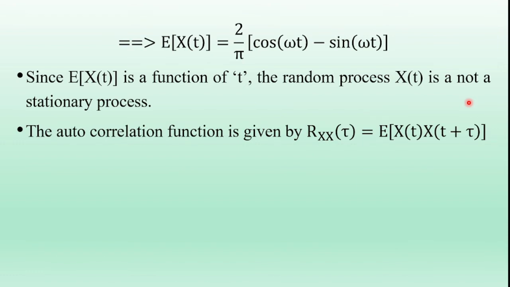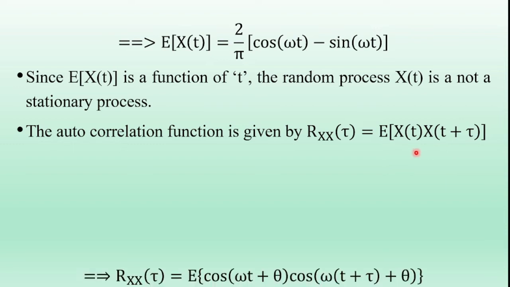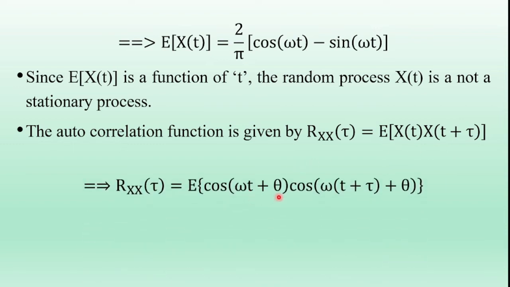Next, find out the autocorrelation function of the random process x of t. The autocorrelation function of the random process x of t is Rxx of tau is equal to expectation of x of t into x of t plus tau. Now substitute the given random process here. x of t is cos of omega t plus theta and x of t plus tau is cos of omega t plus omega tau plus theta.